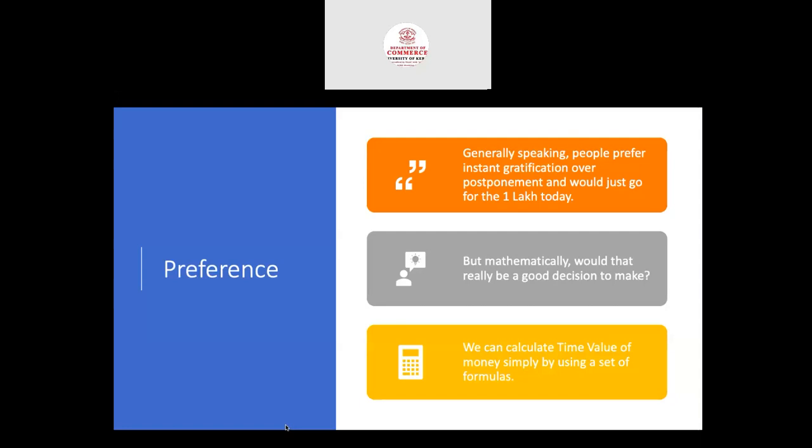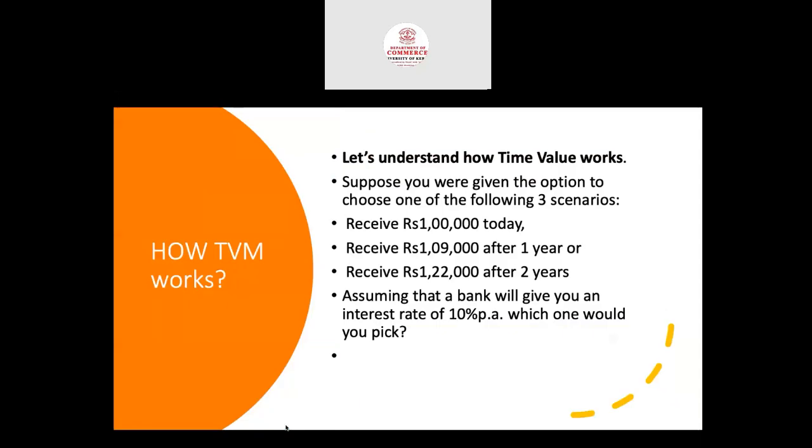We can calculate the time value of money simply by using a set of formulas. Then we would be able to answer whether to receive rupees 1 lakh today, or receive 1 lakh 9,000 after 1 year, or receive 1 lakh 22,000 after 2 years. So we can make a decision based on the calculations of time value of money.